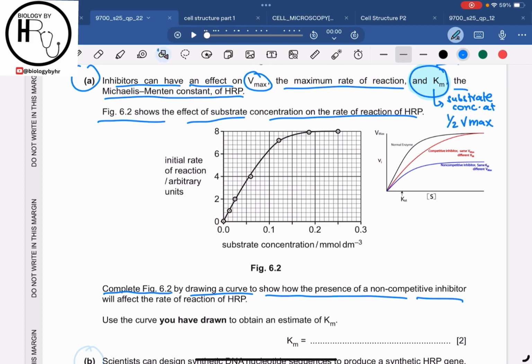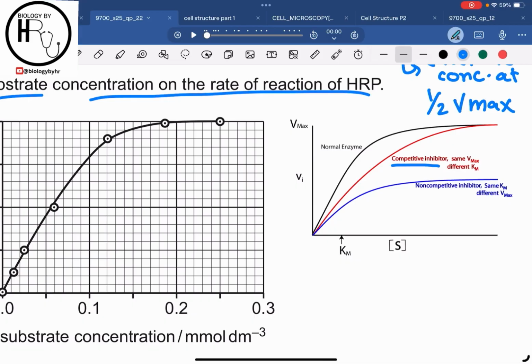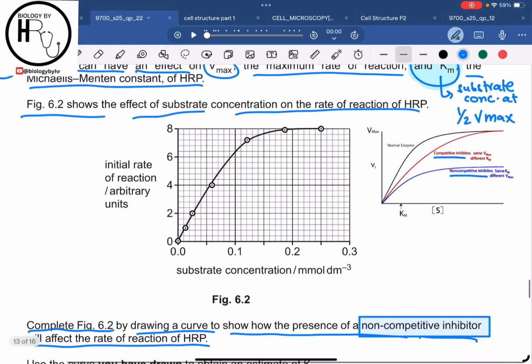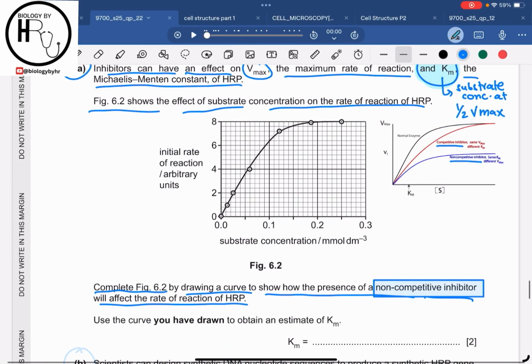Now a key concept over here is that the non-competitive inhibitor will affect the rate of the reaction of the HRP. So we know that there are two types of inhibitors. One is the competitive inhibitor and the other one is the non-competitive inhibitor. Now what we have to do is use the curve you have drawn to obtain an estimate of the Km. So first we have to draw the curve in the presence of the non-competitive inhibitor, and then we have to estimate the value for the Km.